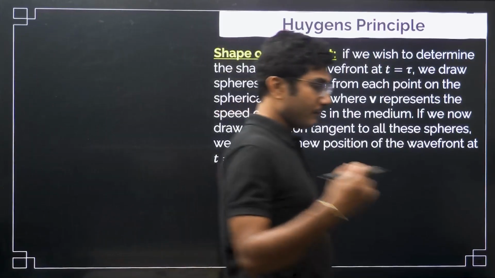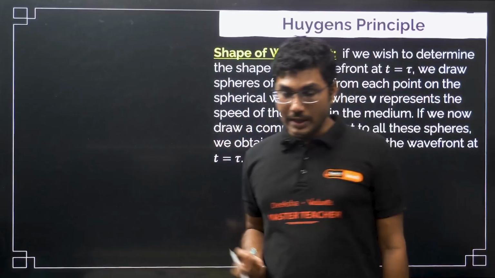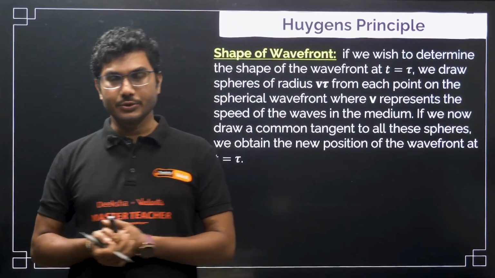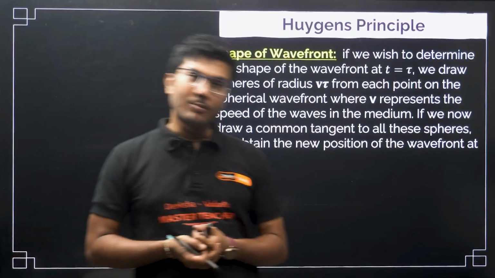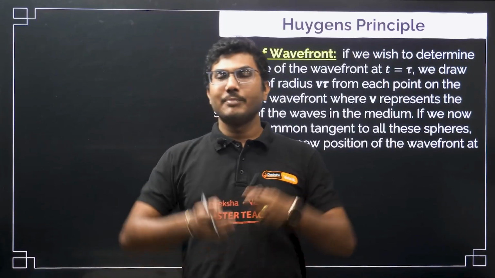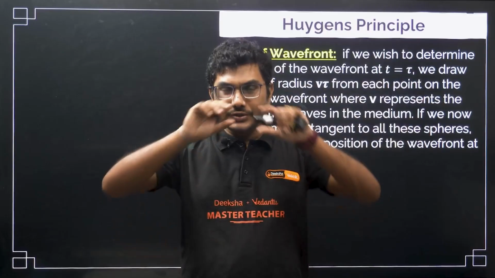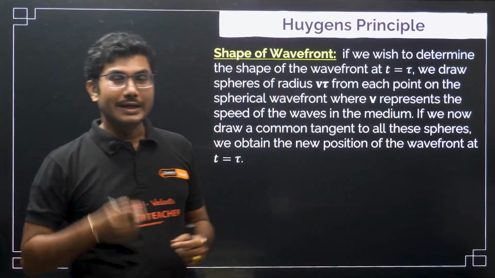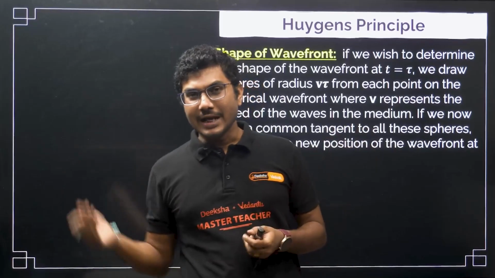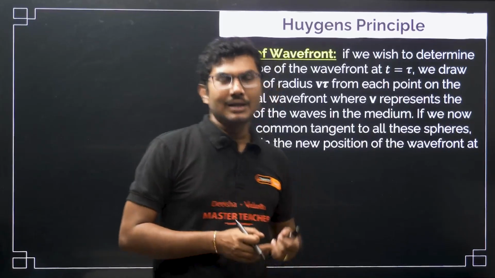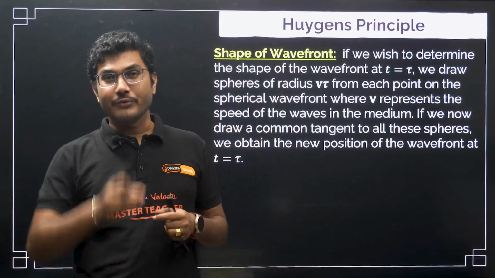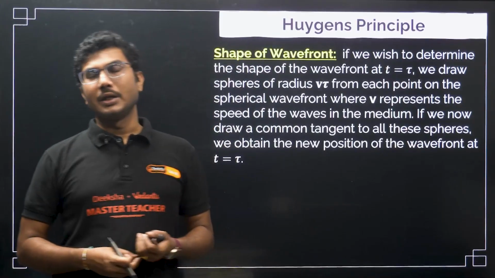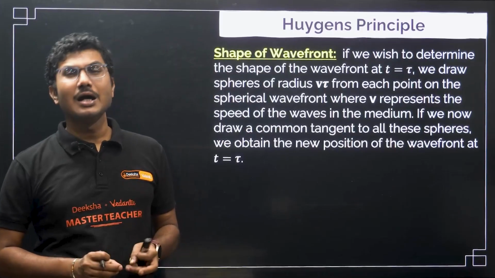Previously we considered only a point source, but in reality sources may be a point source, or an extended source, like a tube light which is a flat line source, or an LED strip or multiple LEDs. For a single point source you can take the spherical wavefront directly, but if the source is not a simple source, then how can you find the shape of the wavefront?